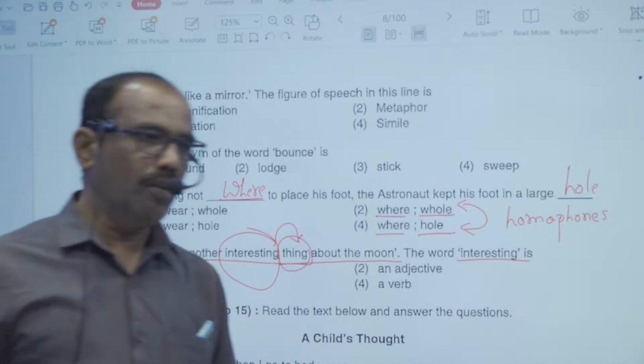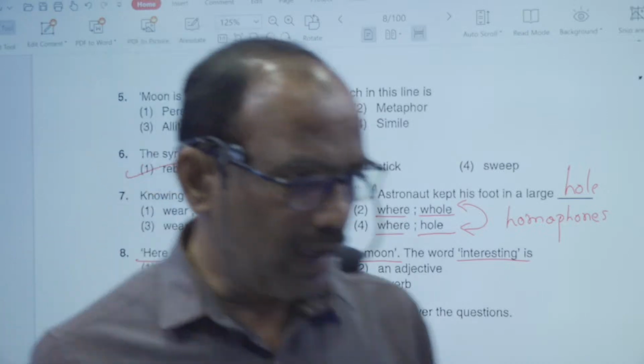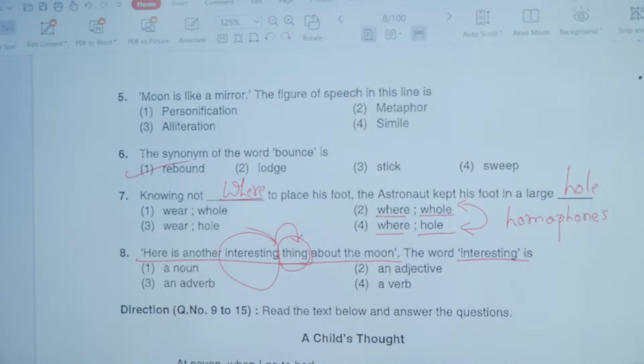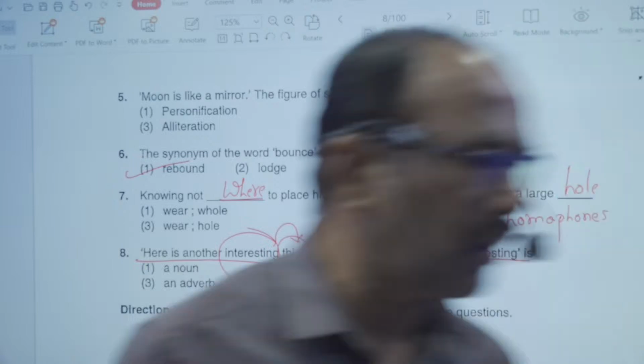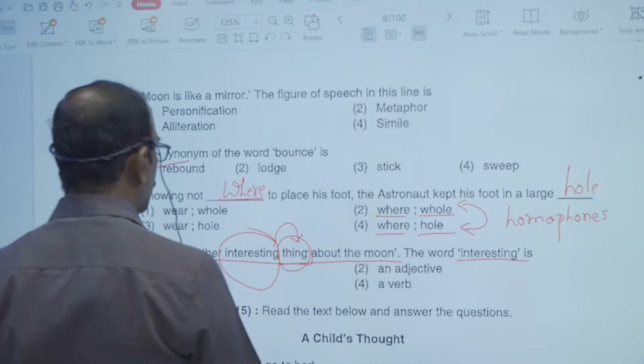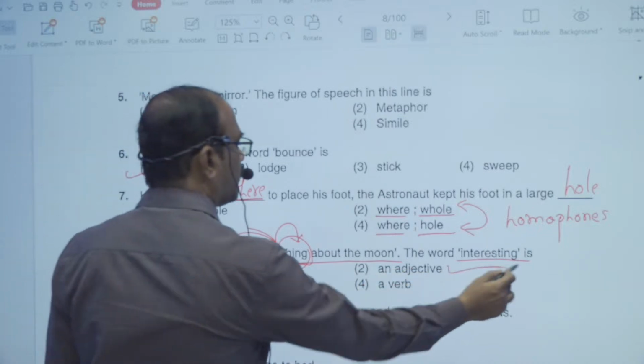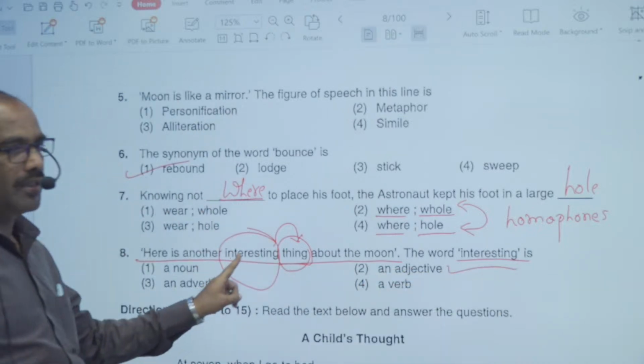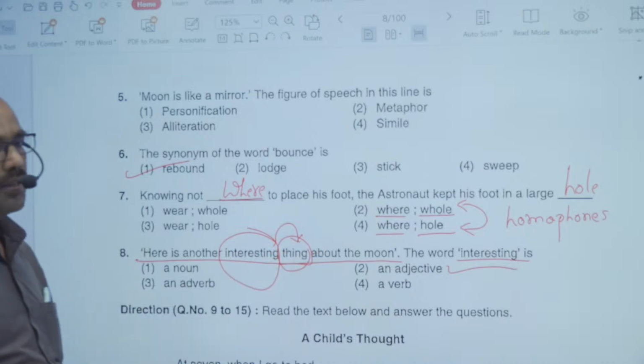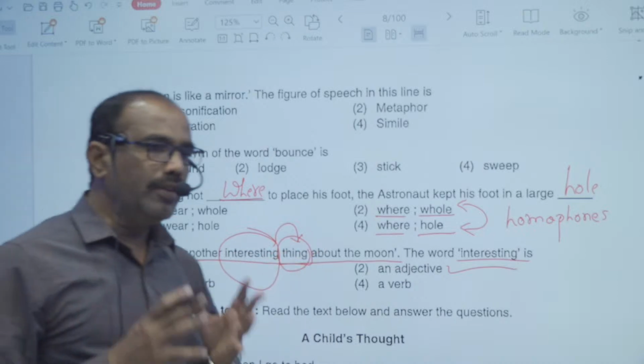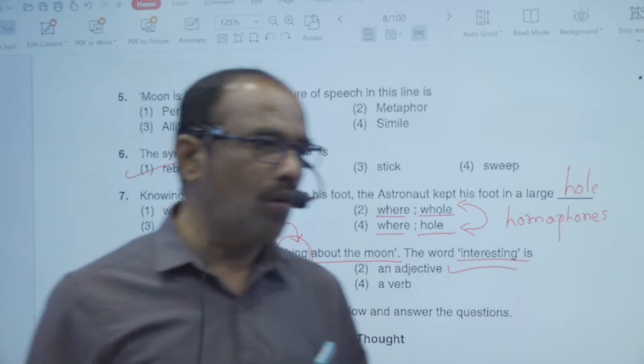It is answering the question, what kind of a thing? We indicate an interesting thing. That's why it is an adjective. The word interesting is an adjective. An adjective is a word that describes a noun or pronoun.